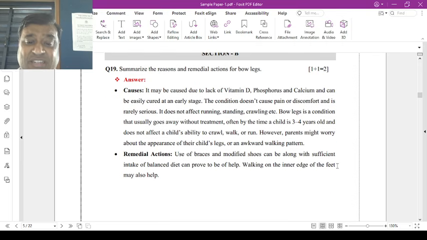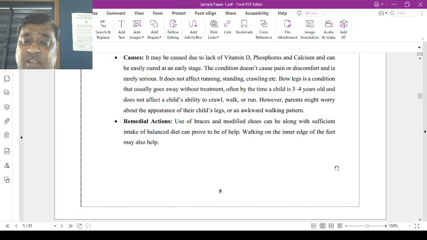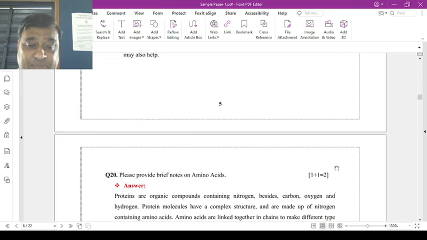What are the corrective measures? Braces, modified shoes, along with sufficient intake of vitamins, can prove to be helpful. Walking on the inner edge of the foot may also help to rectify bow legs.